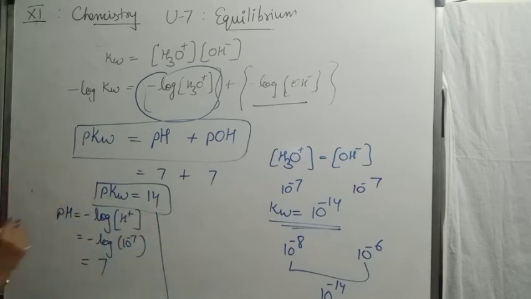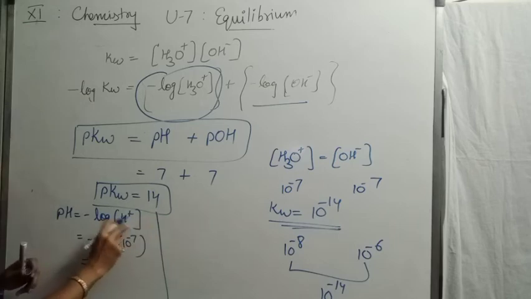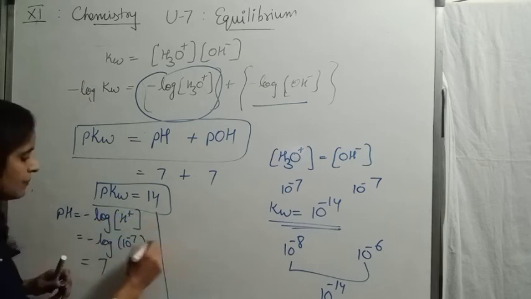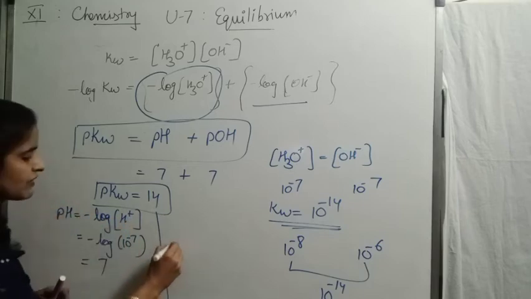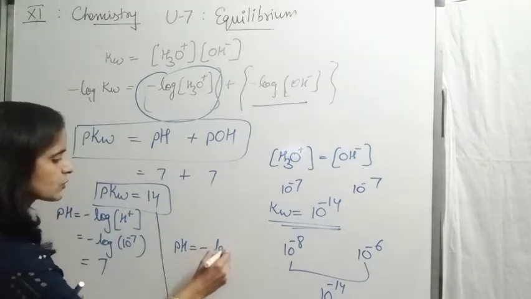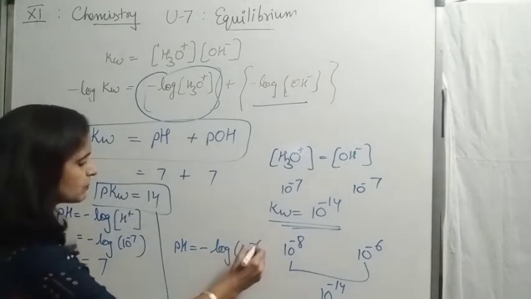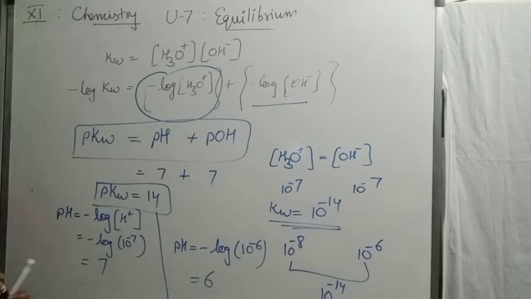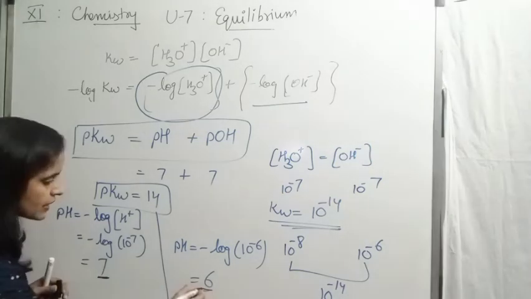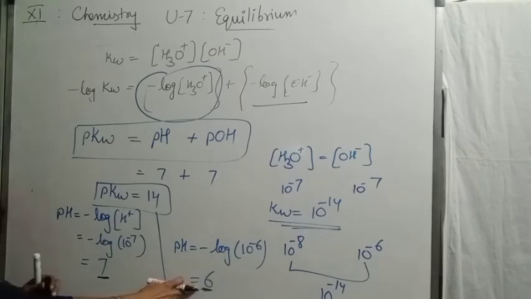Now, if I change the value of hydrogen ion and I am taking it as 10 to the power minus 6, so what will I get? pH equals negative log of 10 to the power minus 6 and answer will come 6.